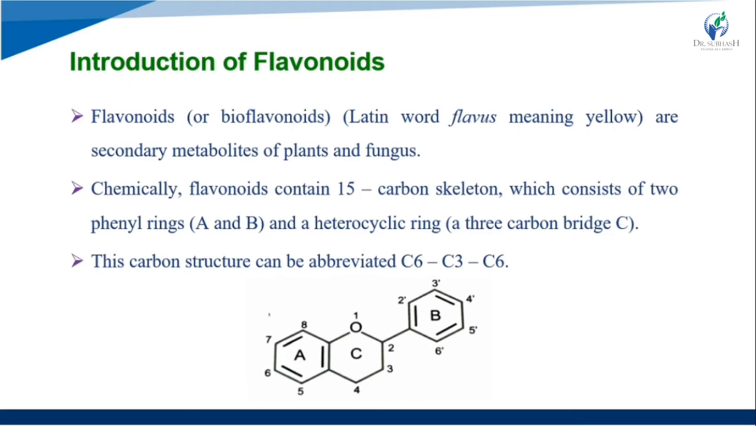Chemically, flavonoids contain a 15 carbon skeleton, which consists of two phenyl rings, that is A and B, and one heterocyclic ring, that is a 3 carbon bridge. So the third ring carbons form the bridge. This carbon structure can be abbreviated as C6, C3 and C6, attached with the C6, C3 and other C6.